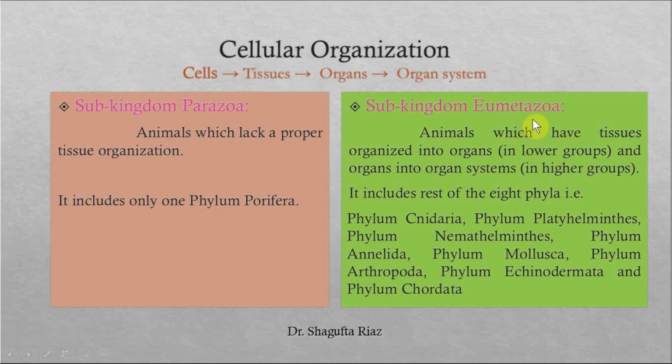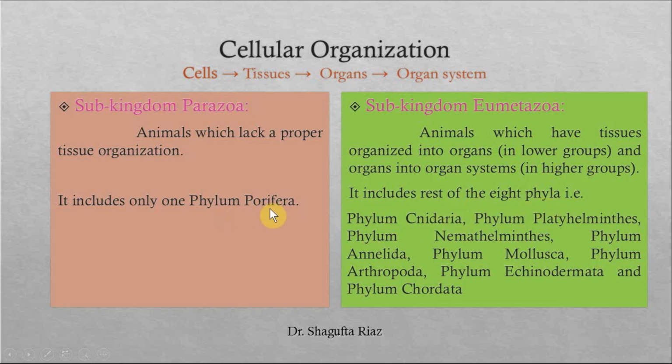Subkingdom Eumetazoa includes animals which have tissues organized into organs in lower groups, and organs developed into organ systems in the higher groups of this subkingdom. And the example of this subkingdom Eumetazoa is the rest of the 8 phyla that we have discussed in the previous slide.